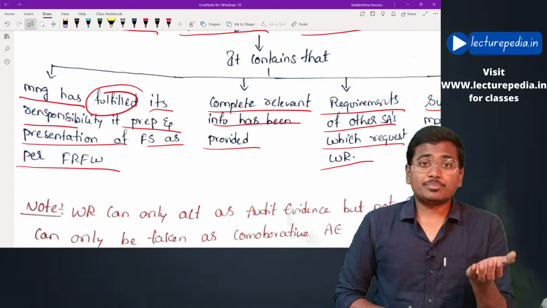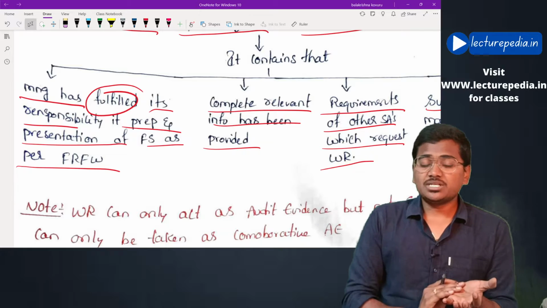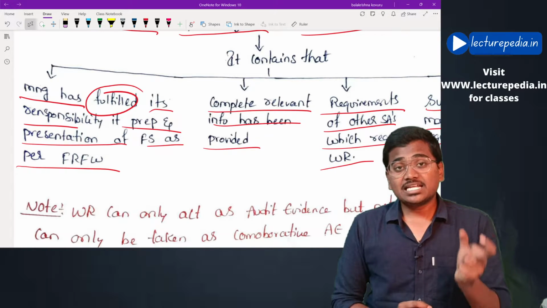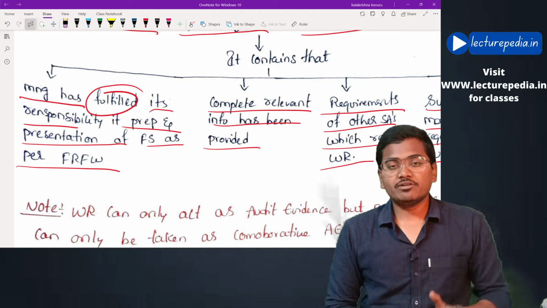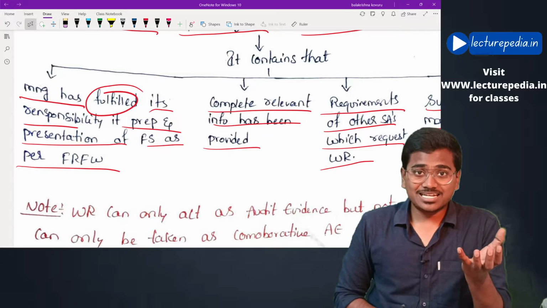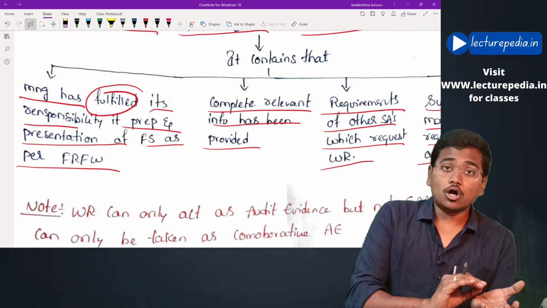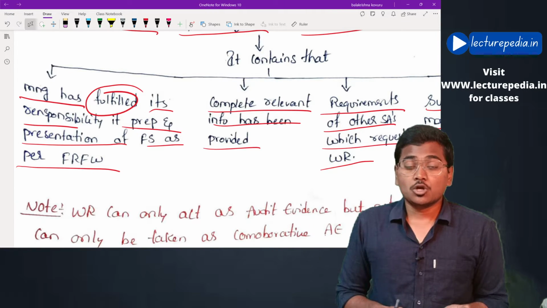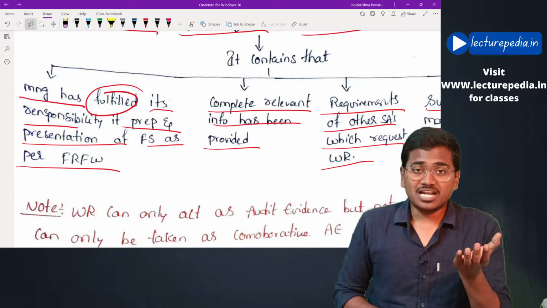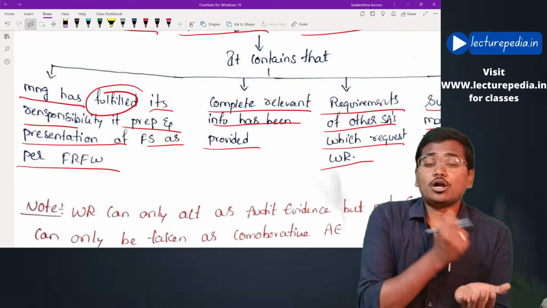Written representation will always act as a corroborative audit evidence. It cannot be the only audit evidence on which the auditor can rely. Apart from taking written representation, he should also obtain other audit evidence. Always keep in mind that written representation will act as corroborative audit evidence only.